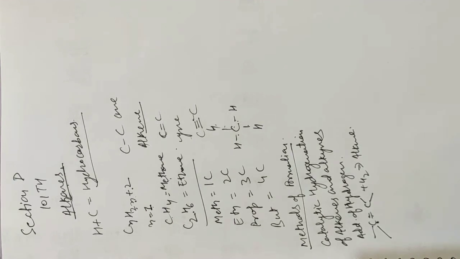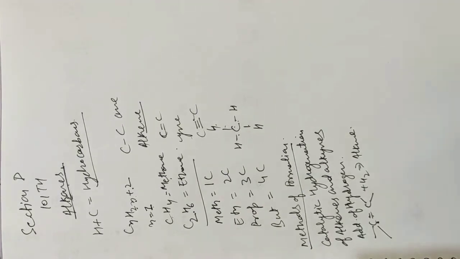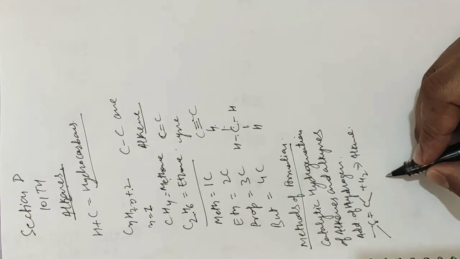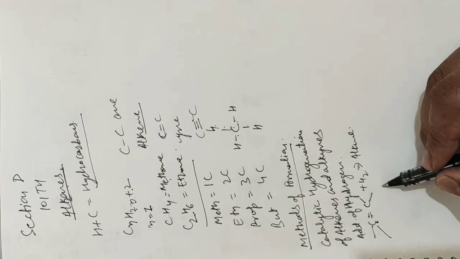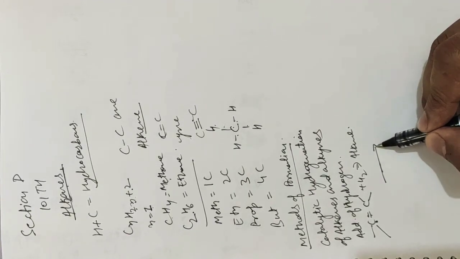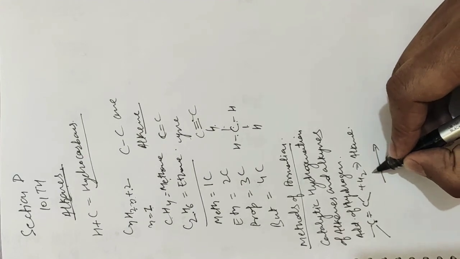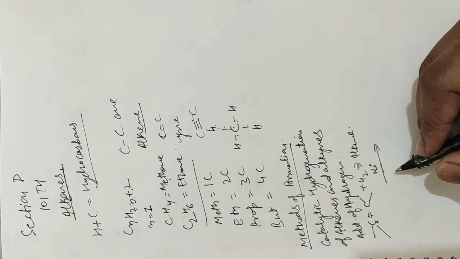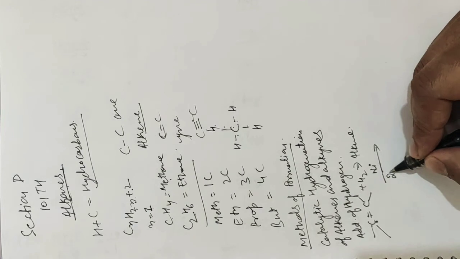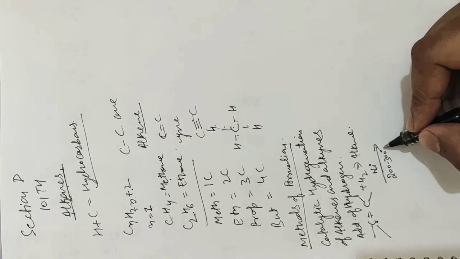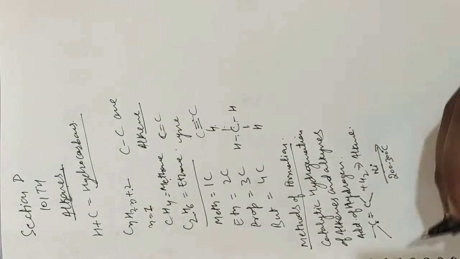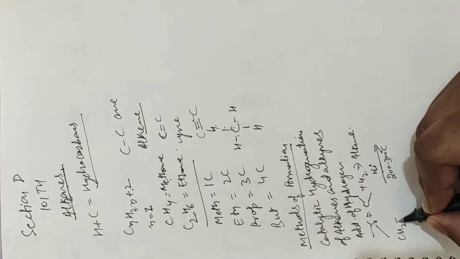This method involves the hydrogenation of alkenes or alkynes in the presence of the catalyst nickel at about 200 to 300 degrees Celsius. This reaction is known as the Sabatier and Senderens reaction. So basically all the alkenes and alkynes can be converted into the corresponding alkane with this condition, that is heating them in the presence of the metal nickel at a temperature of 200 to 300 degrees centigrade. So for example, here is ethene.